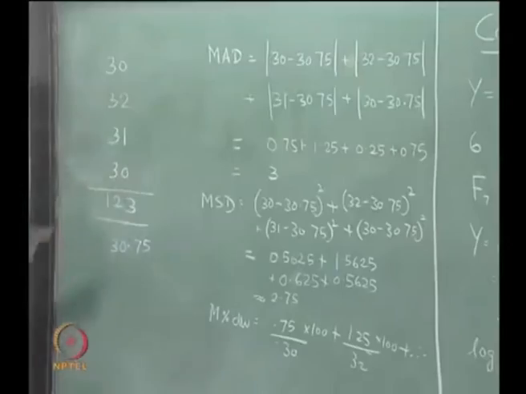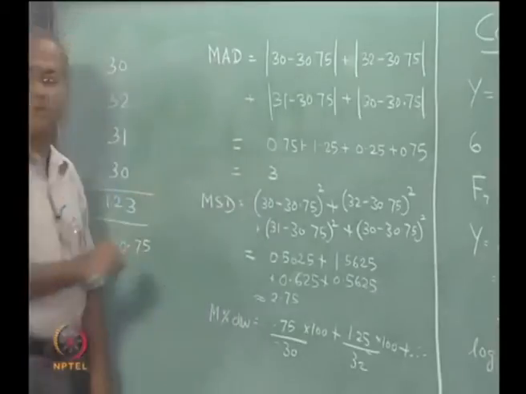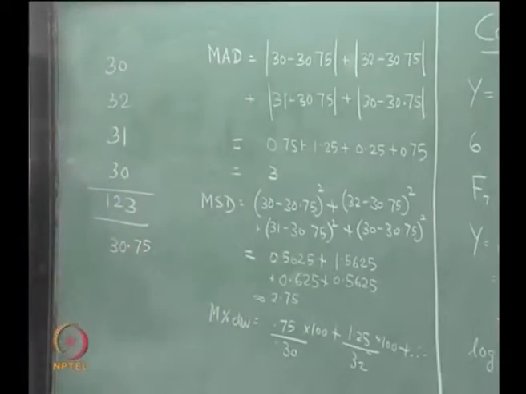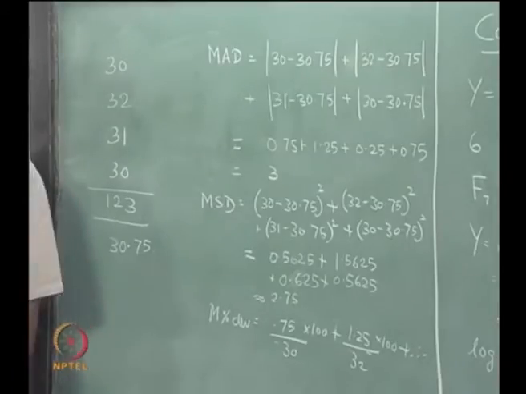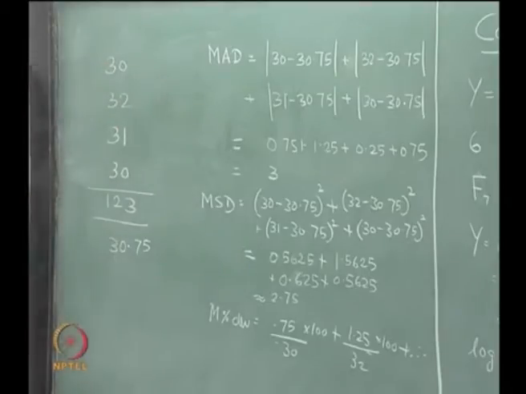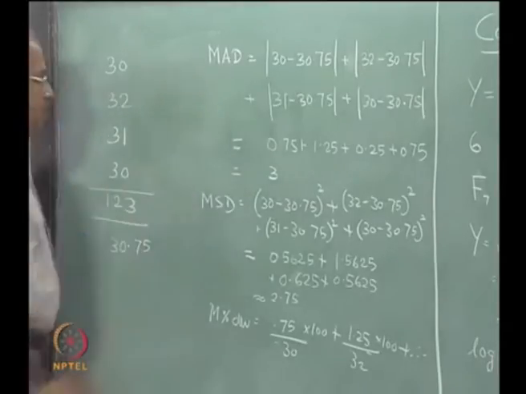Now, the total absolute deviation is 3, as I said, the mean absolute deviation is 3 by 4, the mean squared deviation is 2.75 by 4 and so on. Now, if instead of simple average, we had used a 2 period moving average, which means the forecast would have become 30.5 instead of 30.75, then we can calculate the mean absolute deviation.